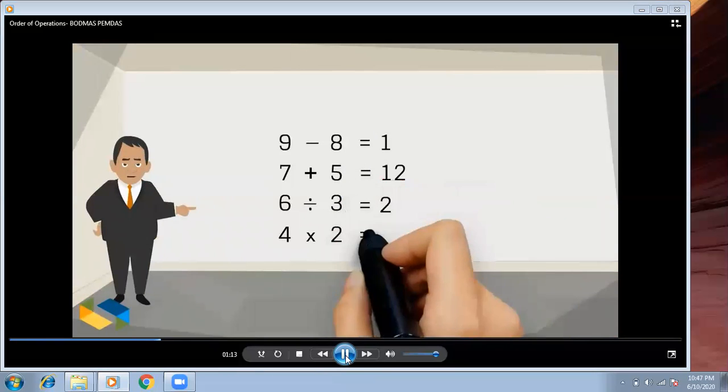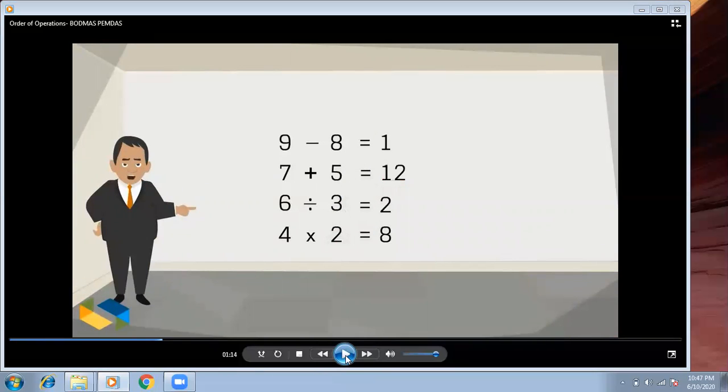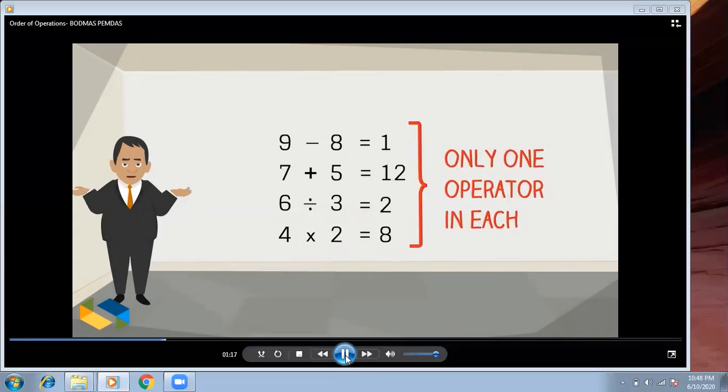Now, getting answers to these operations is very easy. You can see all four operations on your screen: subtraction, addition, division, and multiplication, and they are also solved. The answers are written: 9 minus 8 is equal to 1, 7 plus 5 is equal to 12, 6 divided by 3 is equal to 2, 4 multiplied by 2 is equal to 8. So look, it's very easy to solve with one operation. But what if we have more than one operation in one question? Fairly easy, as there is only a single operator involved in it.